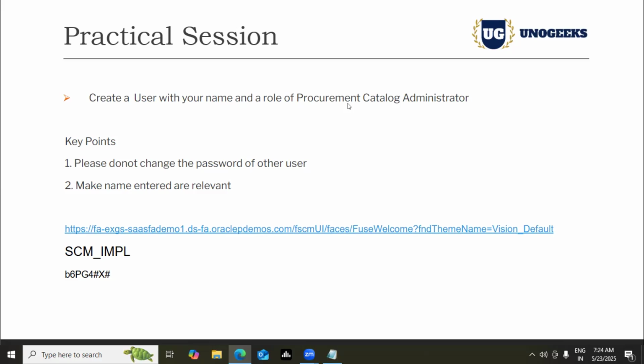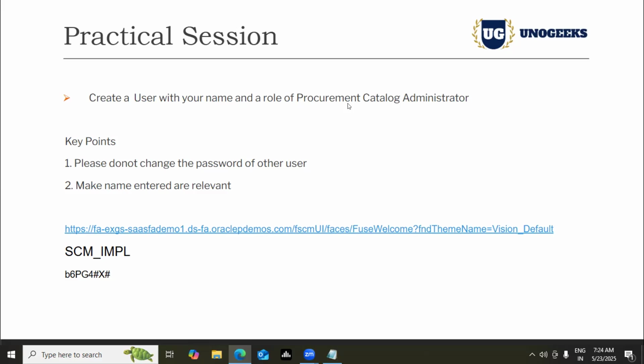That duty also has to be performed. As a cloud functional consultant, we will not be creating roles, only users, and it depends upon the company. In big companies, they have a separate team that manages the security console. But if you are working in a mid-sized company, we functional consultants do this complete activity ourselves. Not in production, but at least in other instances.